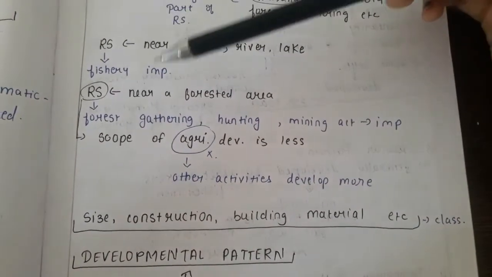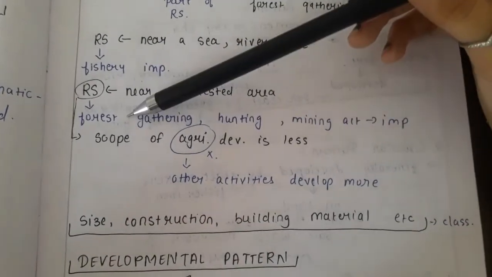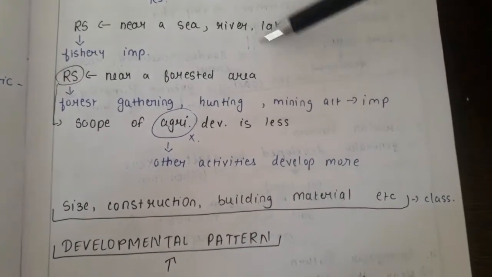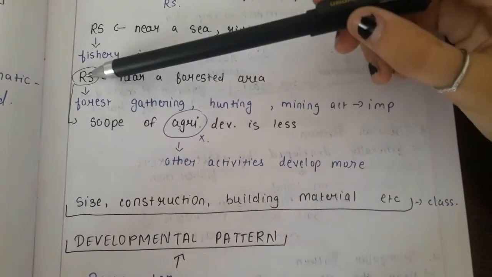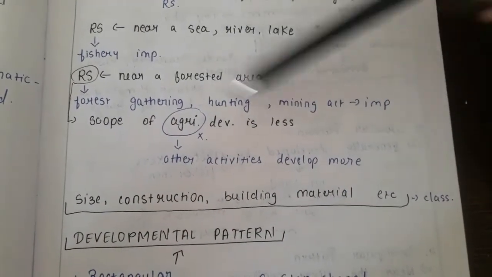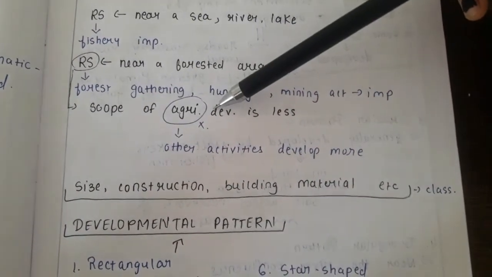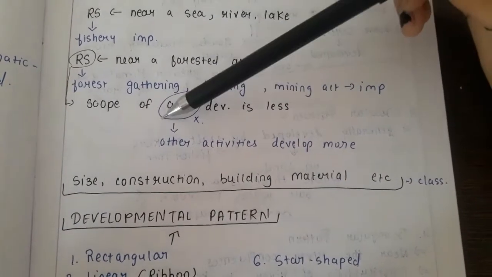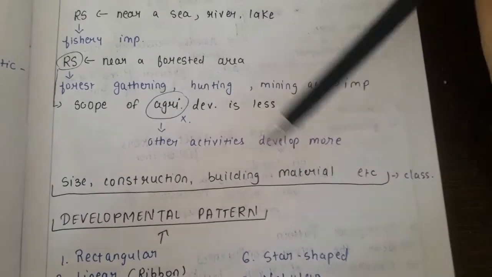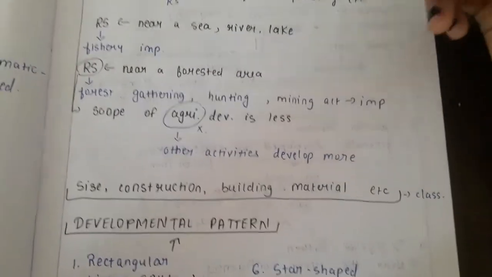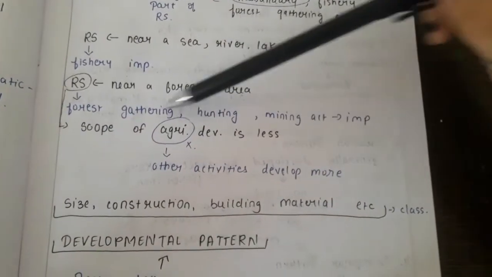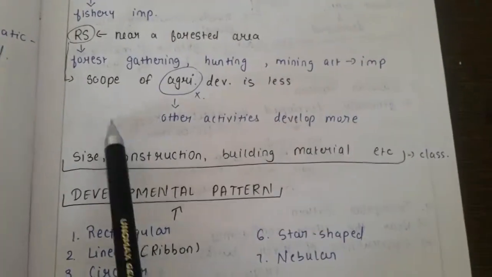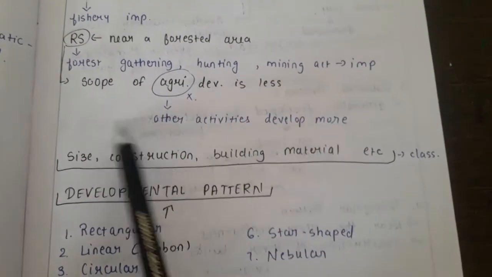When the rural settlement is near a forested area, forest gathering, hunting, mining activities are important, because that's what forested areas are for. And in this type of rural settlement, that is, in this type of forested area rural settlement, the scope of agriculture development is less, but the scope of other activities is more. So other activities can develop more. So what they're trying to say is that in the rural settlement near a forested area, agriculture development is less, but other activities like mining, etc., are important and they flourish there more.